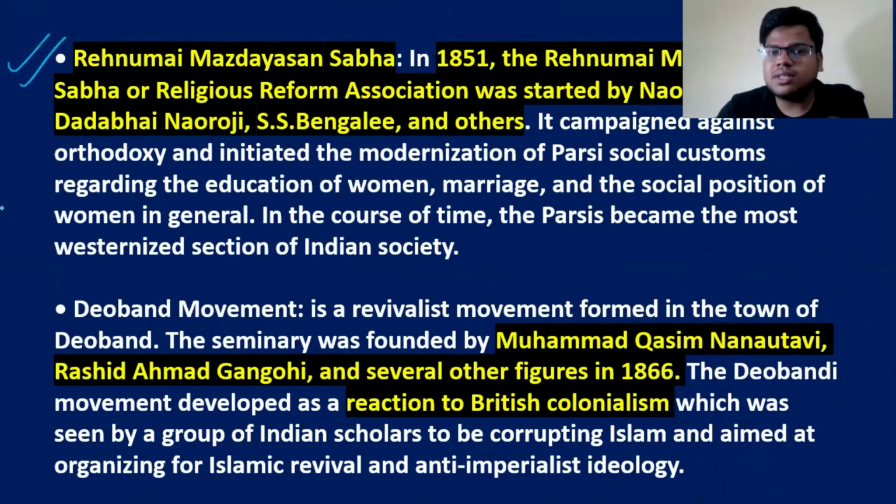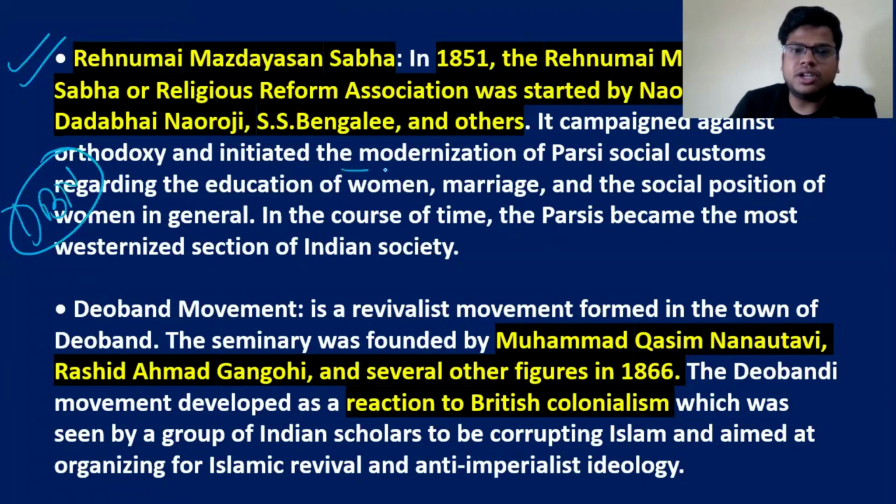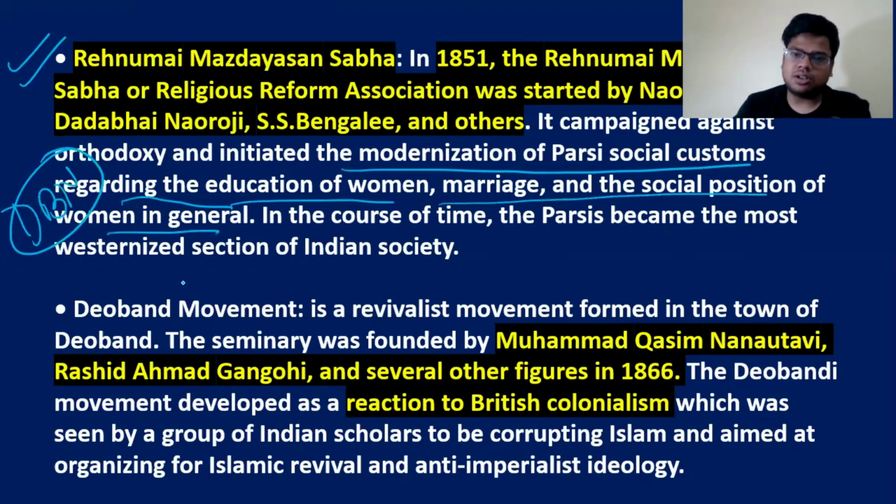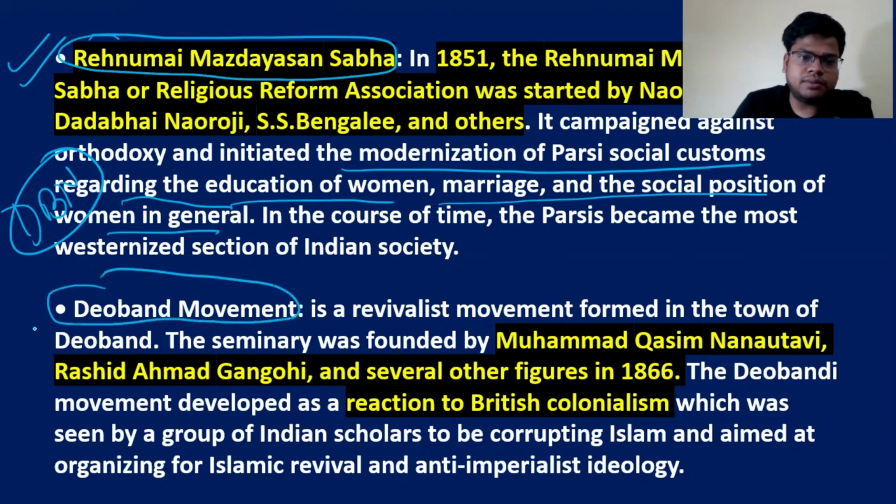Similarly, Rahnumai Mazdayasnan Sabha, with Dadabhai Naoroji as a major leader associated with it, was associated with reforms in the Parsi society, initiating modernization of Parsi social customs regarding the education of women, marriage, and the social position of women in general. Third is the Deoband movement, a revivalist movement.